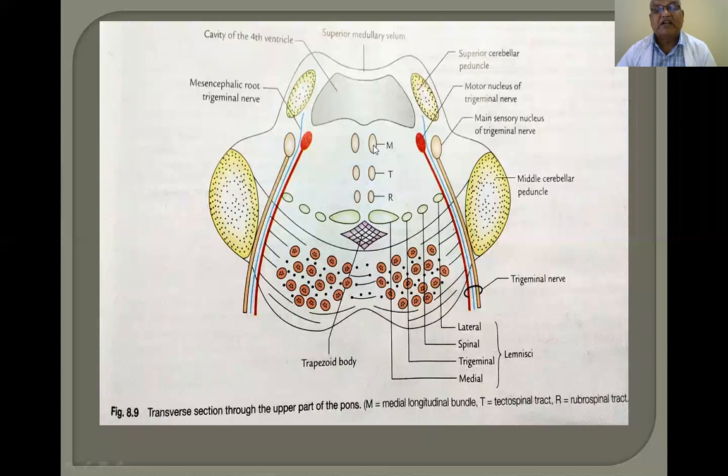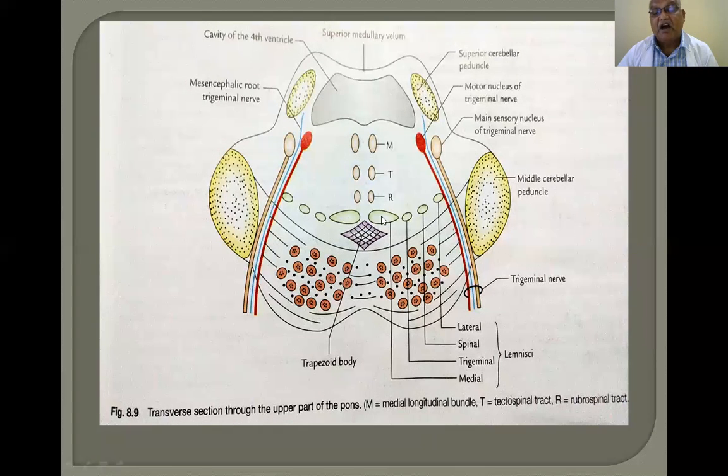So, this comes ventral to it, and the tectospinal tract comes ventral to it, and the rubrospinal tract comes ventral to it. Now, the medial lemniscus, and so this lemniscus, they are nothing but sensory. The medial lemniscus is reduced in size, and the trigeminal lemniscus comes lateral to it. The spinal lemniscus comes between the trigeminal lemniscus and the lateral lemniscus. So, 4 lemnisci appear here, whereas in a section of the pons at the lower part, in the lower region of the pons, only 2 lemnisci occur.